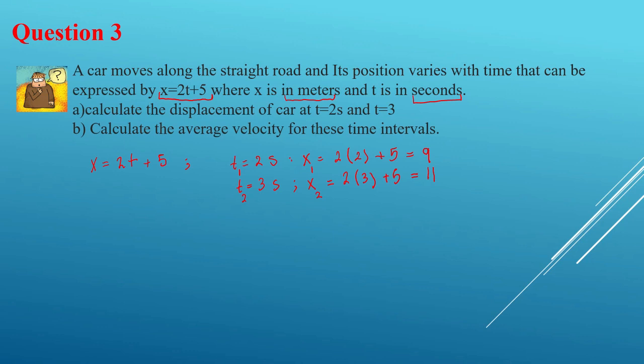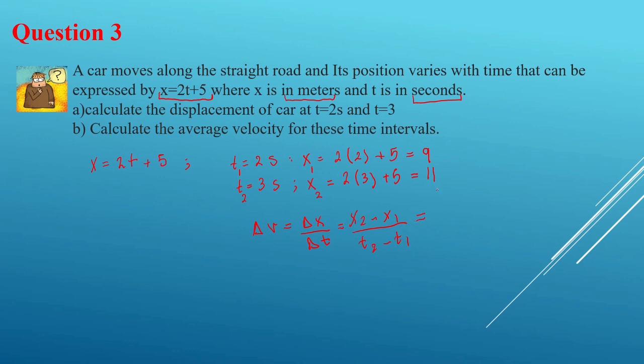How about the average velocity? So you know the average velocity is equal to delta x divided by delta t, which is equal to x2 minus x1 over t2 minus t1, correct? So let's see what I got here.